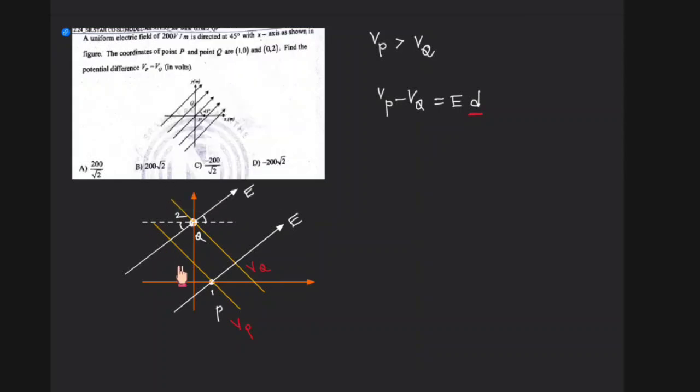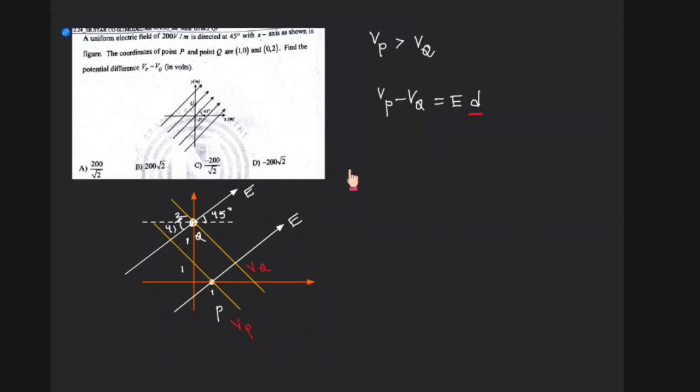Here up to here this is 1. From here to here this is 1. From here to here this is 2. So this length is 1, and you know this angle is 45. This angle will also be 45. Now I'm just calculating this value. I know this is 1, and this angle is 45. Let me draw it clearly.